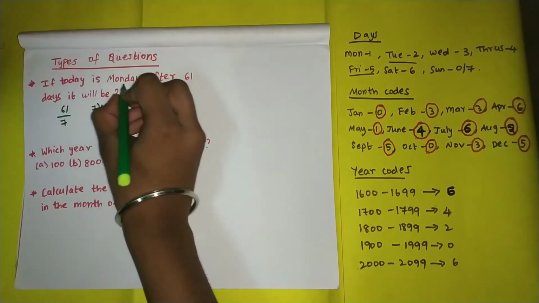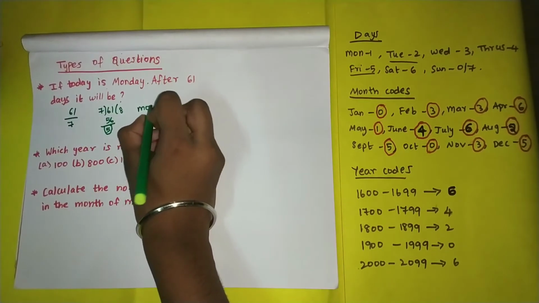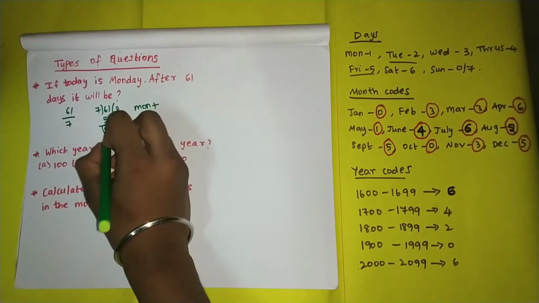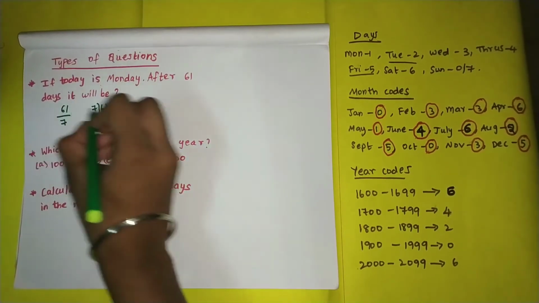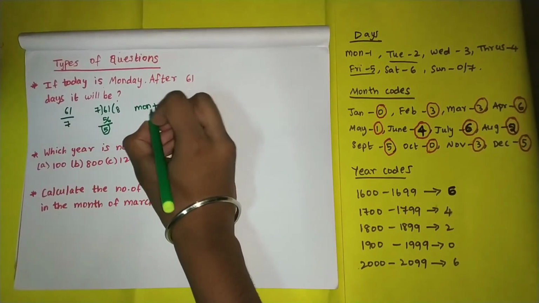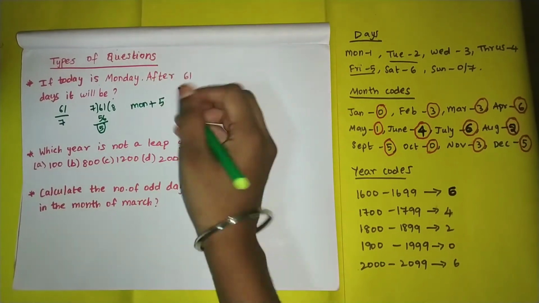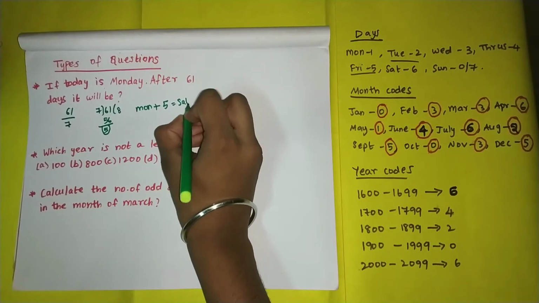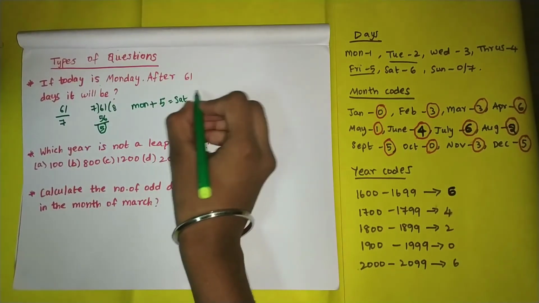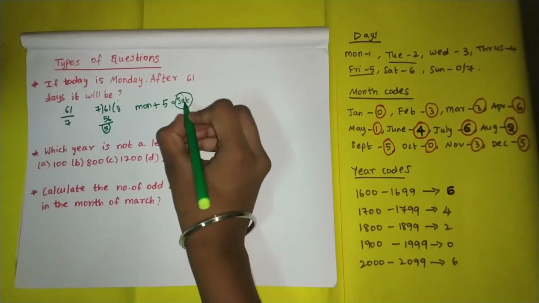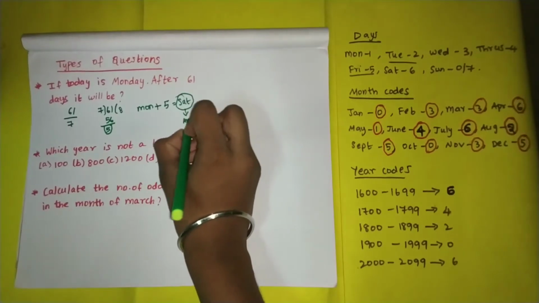So if today is Monday, then Monday plus this 5 are the number of odd days in these 61 days. So Monday plus 5: after Monday, Tuesday, Wednesday, Thursday, Friday and Saturday. So it equals Saturday. So after 61 days it will be Saturday. Saturday is the answer here.